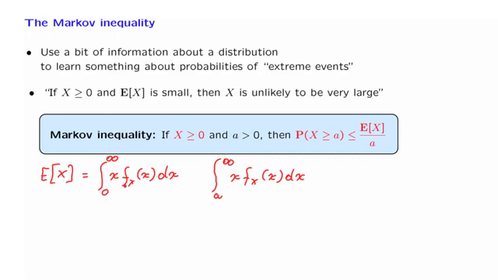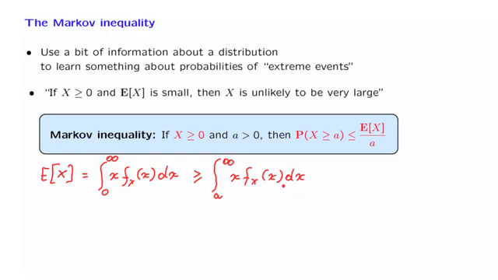Since we're integrating a non-negative quantity, if we're integrating over a smaller range, the resulting integral will be less than or equal to this integral here. So we get an inequality that goes in this direction. Now let us look at this integral here.